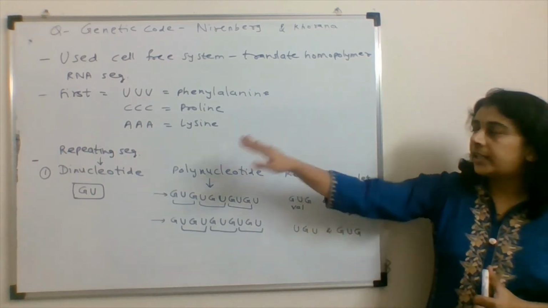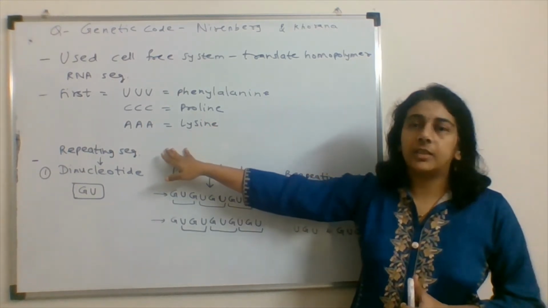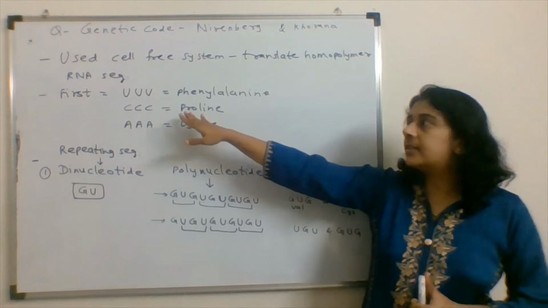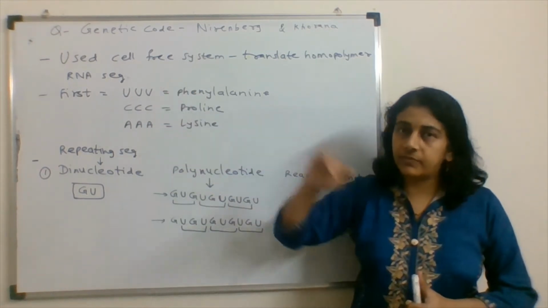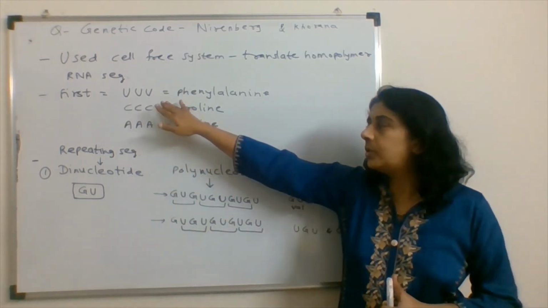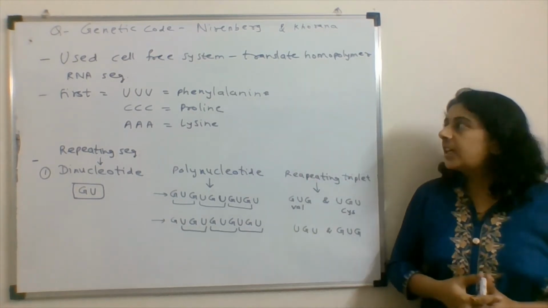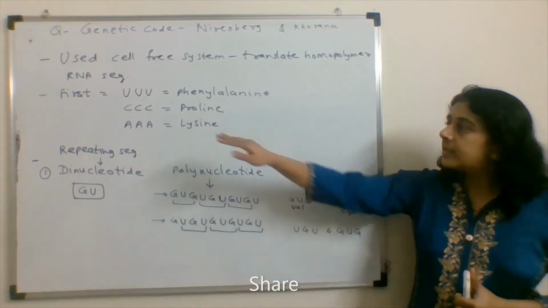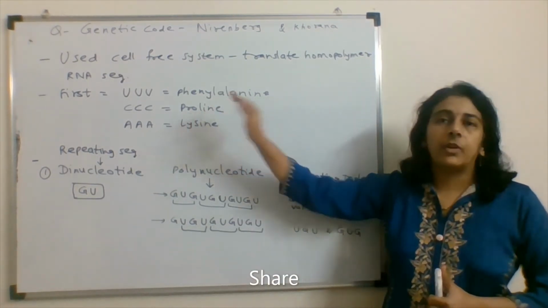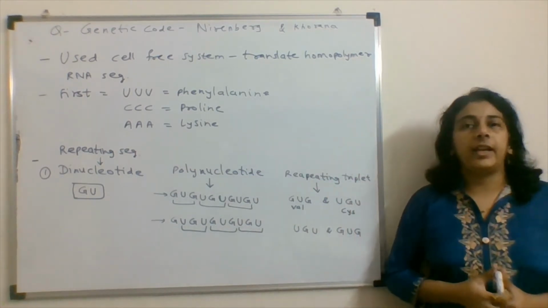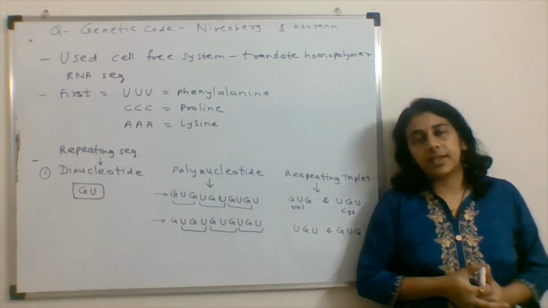So what did they find? They first deciphered the first few codons. The first codon found was UUU, which is for phenylalanine. Secondly, CCC was for proline, as well as AAA was found for lysine.